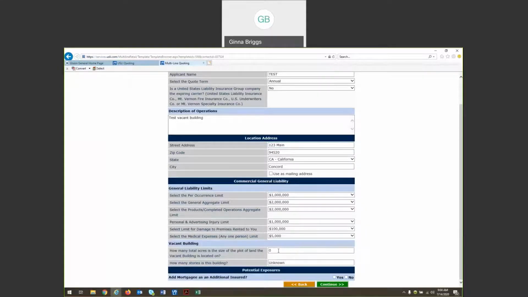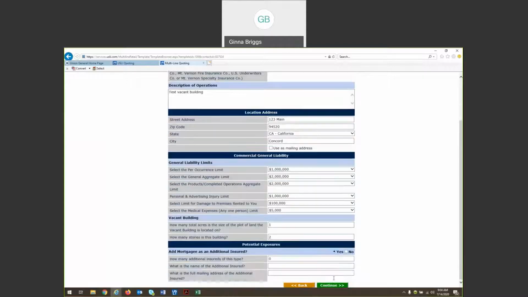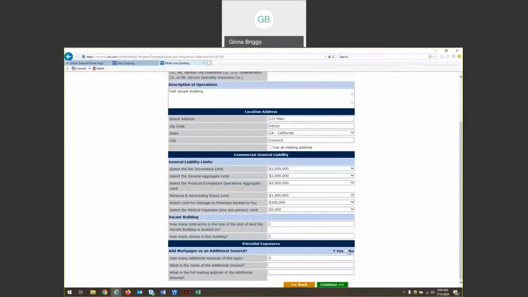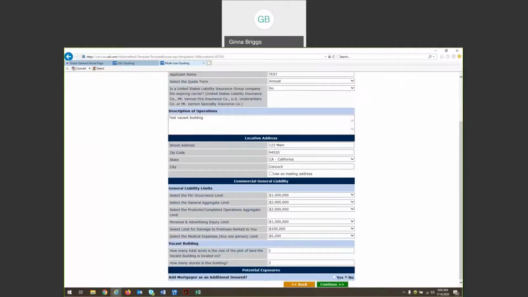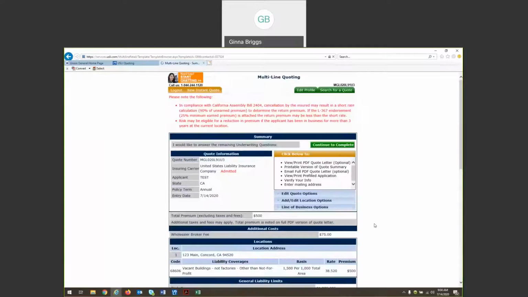And just a couple additional pieces of information about your vacant building. How many acres of land does the vacant building sit on? And how many stories is the building? Also, you're welcome to add an additional insured in the form of a mortgagee if you need to have that on your policy. You can always add those on at a later time as well. That's all the information that you need to enter to get a quick quote with USLI.